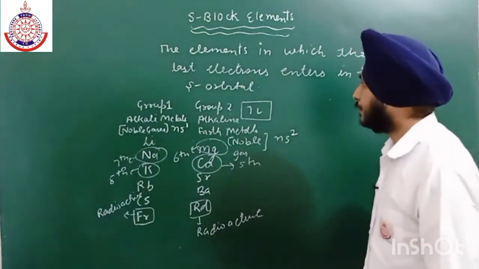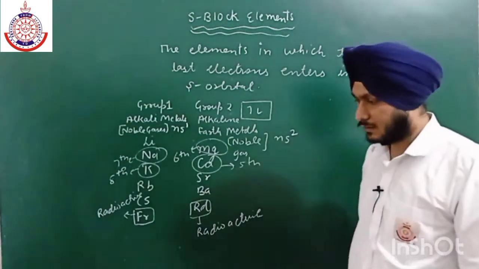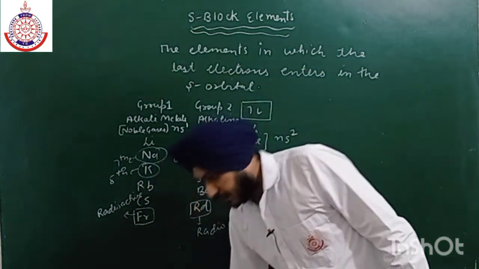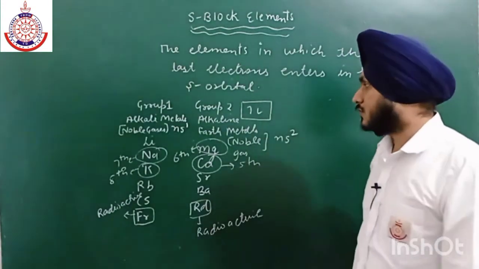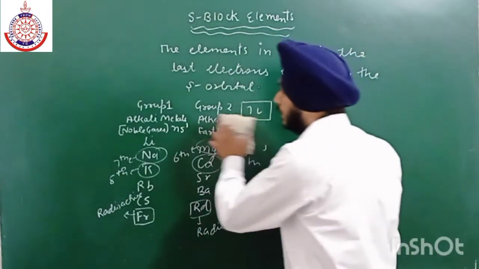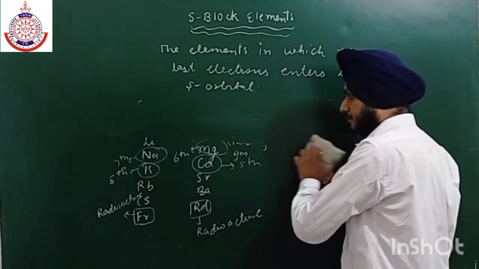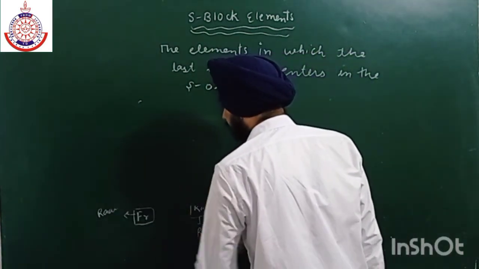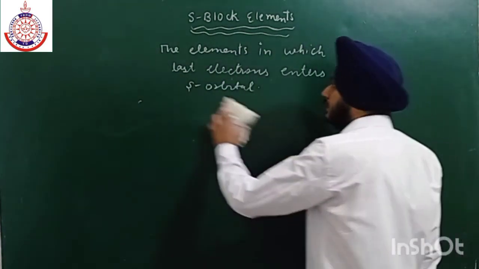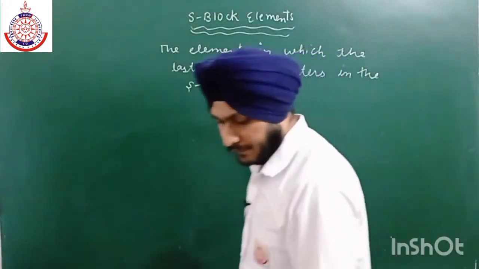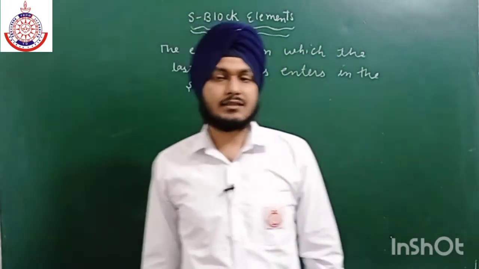Now let us discuss their availability in nature. All the alkali and alkaline earth metals are generally highly reactive, so they are not present in the free state.